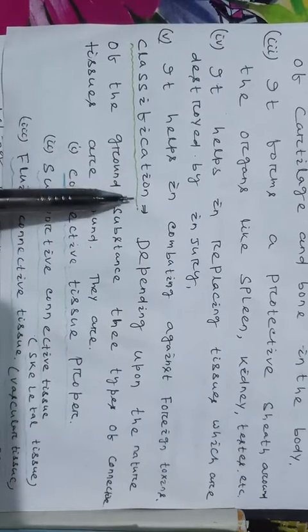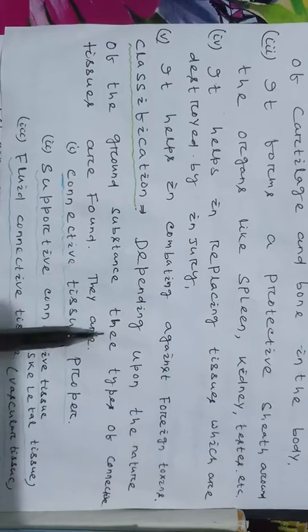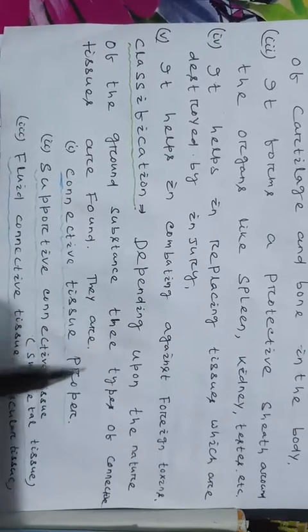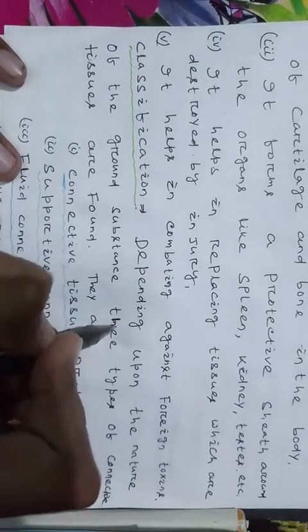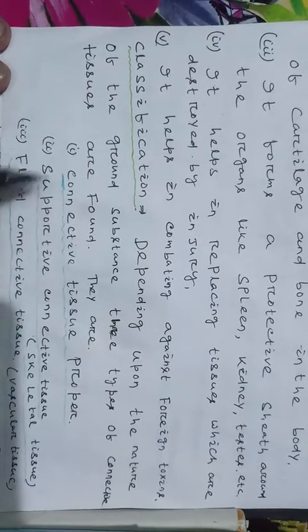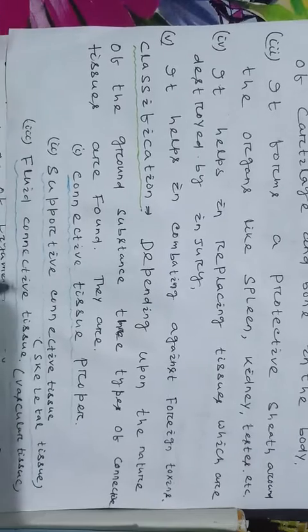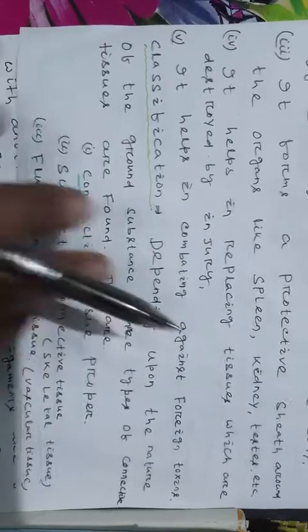Classification of connective tissue. Depending upon the nature of the ground substance, three types of connective tissues are found. Number 1 is connective tissue proper, number 2 is supportive connective tissue or skeletal tissue, number 3 is fluid connective tissue or vascular tissue. Then we have to discuss connective tissue proper.